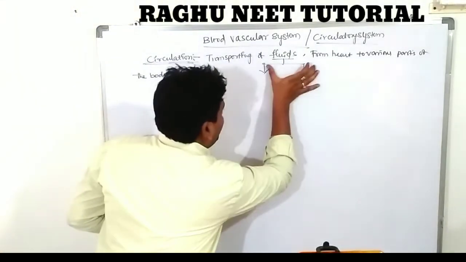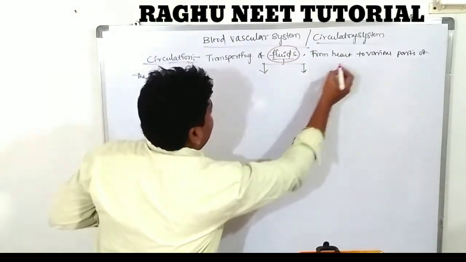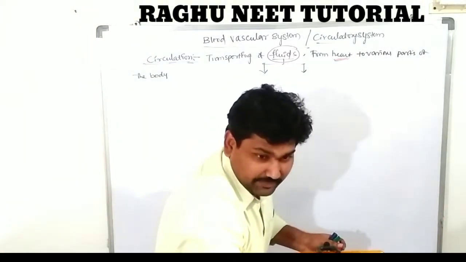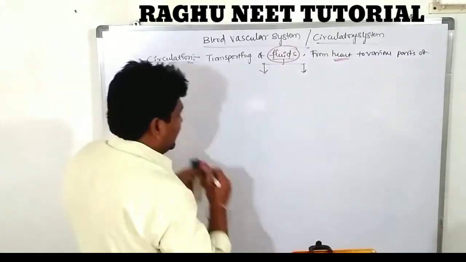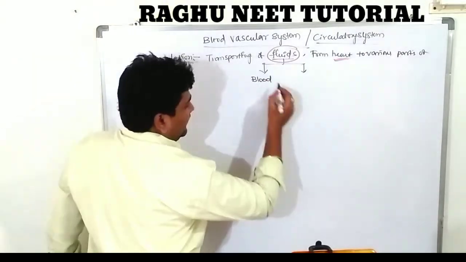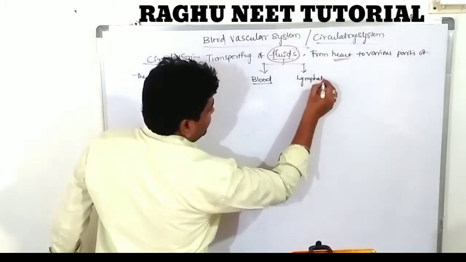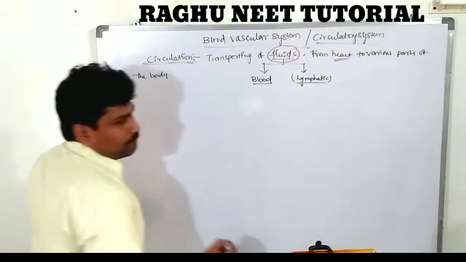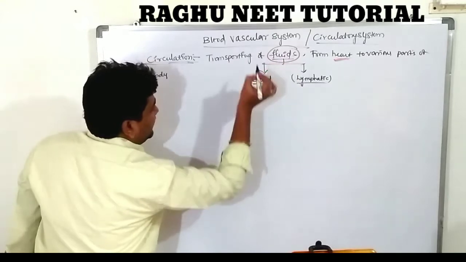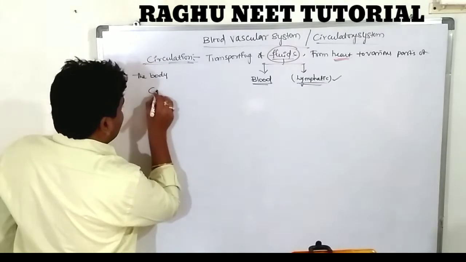So transporting fluid. Which fluids are transported by the heart? The fluid is nothing but blood, which is one of the fluids, and the blood along with lymph. These are very important and detailed information about the circulatory system. Lymphatic fluid is nothing but lymph. So transporting of the fluid from the heart to various parts of the body is known as circulation. Fluids are of two types, blood and lymph.